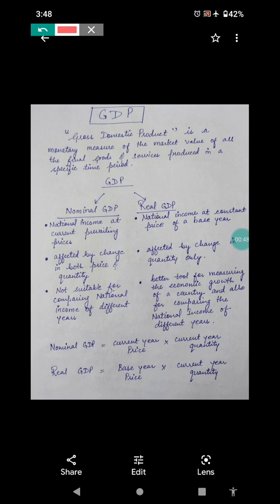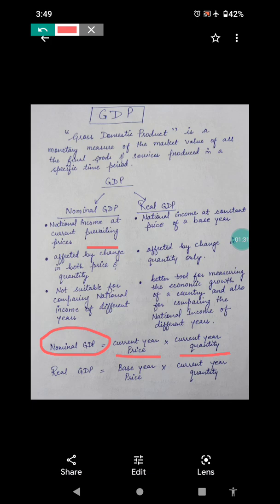Now, we have two types of GDP, nominal and real. Nominal GDP is the national income at current prevailing prices. That is, it is affected by change in both price and the quantity. Nominal GDP is current year price and current year quantity. Goods and services produced in a particular year and the price in that particular year only. This is the nominal GDP. So it is not suitable for comparing the national income of different years.